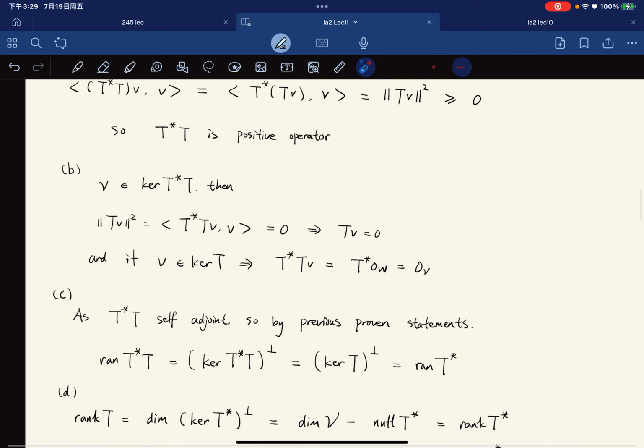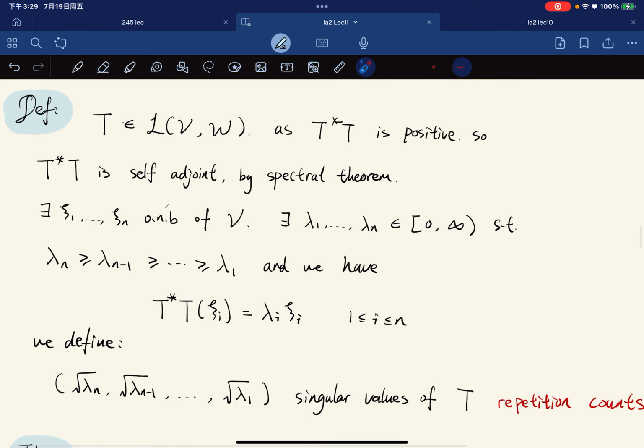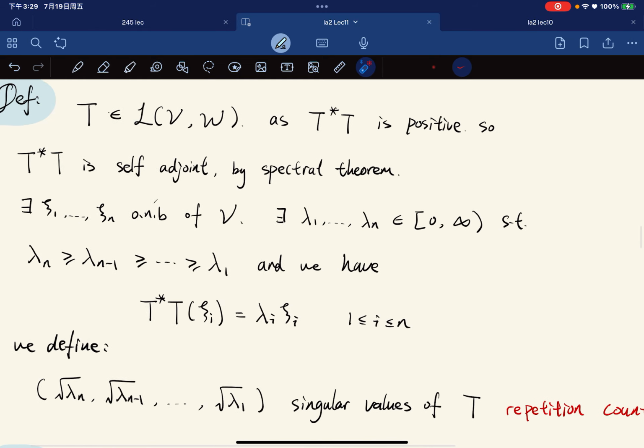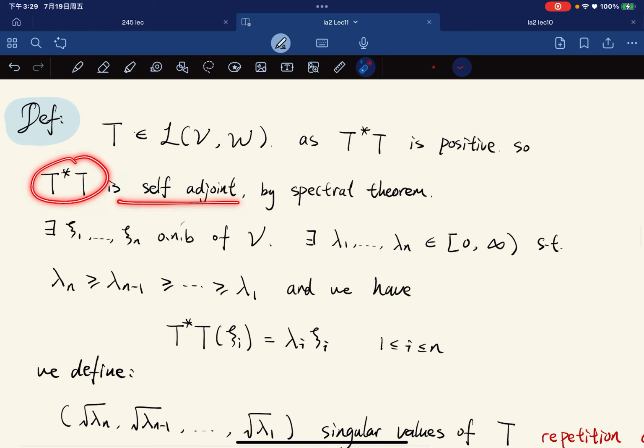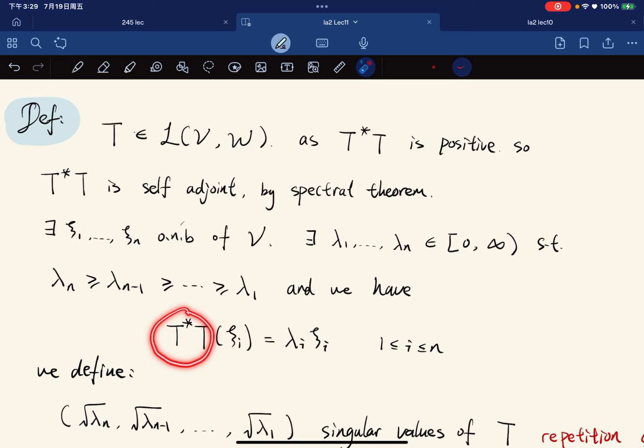This is what we need so far, and now let's start our lecture. First, for any linear map T from V to W, because T star T is positive, it is self-adjoint, so we can apply the spectral theorem. There exists an orthonormal basis psi 1 to psi n of V, and lambda 1 to lambda n non-negative because it's positive. If it's positive, then eigenvalues are non-negative. So we can just reorder, and we have T star T of psi i equals lambda i psi i for all the i's.